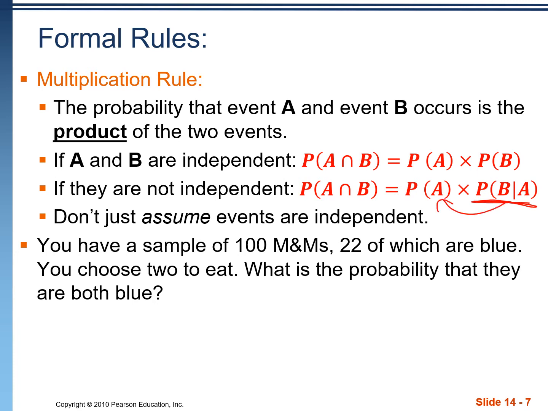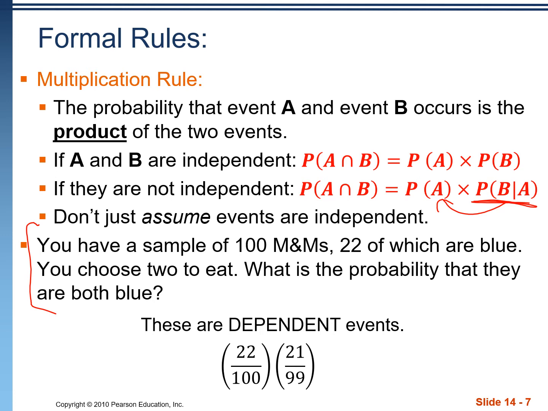We don't want to just assume that events are independent. You have to think about the problem and make that decision because it'll affect how you do the problem. For example, you have a sample of 100 M&Ms, 22 are blue, you choose 2 to eat. What's the probability that they're both blue? When we think about this, we have to decide, are these dependent or independent? Is the probability changing as we move through the problem? And it is. These are dependent events because we can't eat the same M&M twice. So that first M&M, we have a 22 out of 100 chance of being blue. The second M&M, one of the blue M&Ms is gone, so there's 21 left out of 99, 0.046.